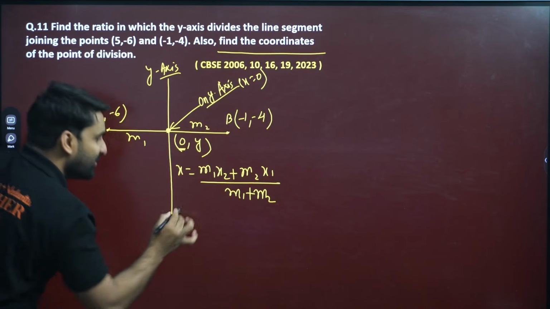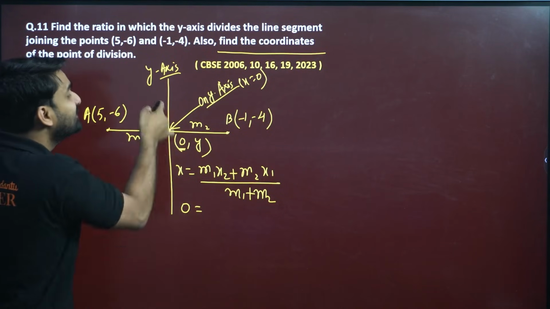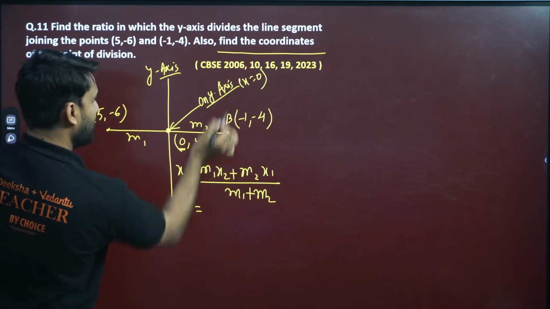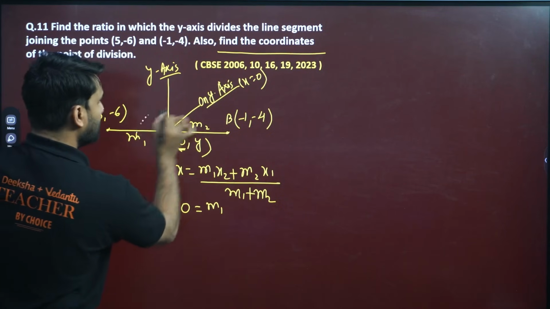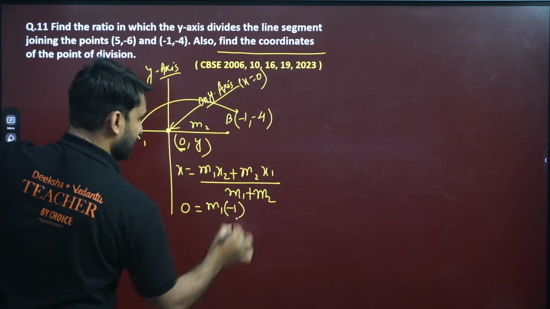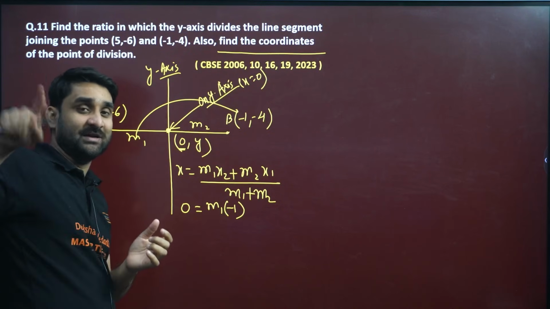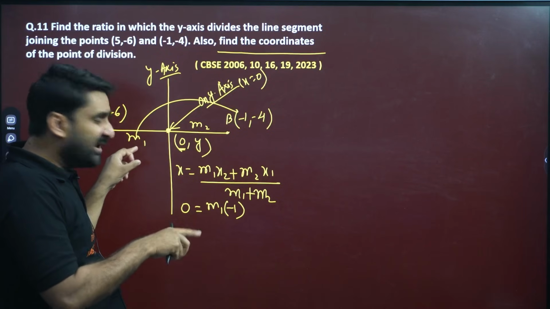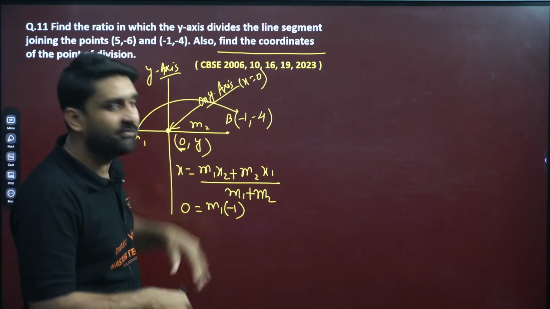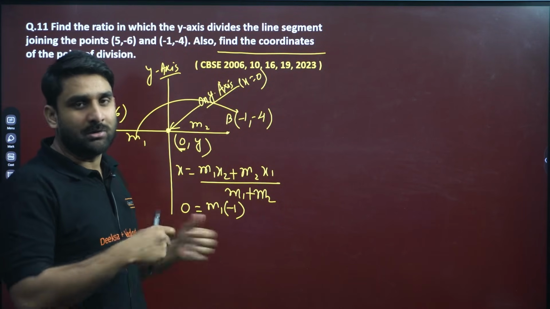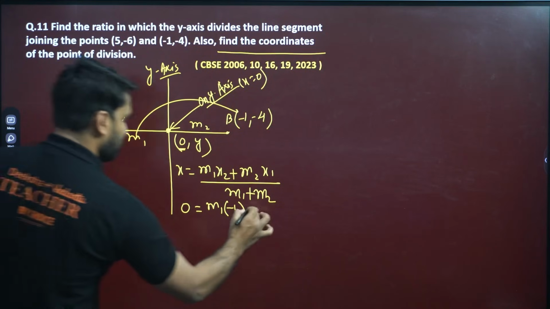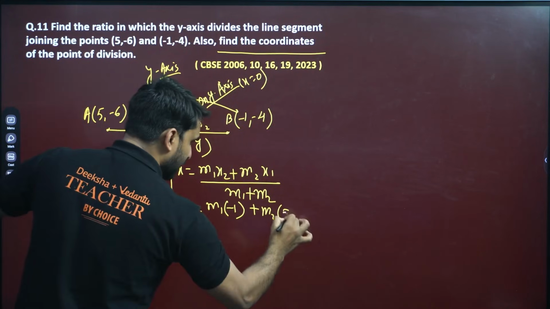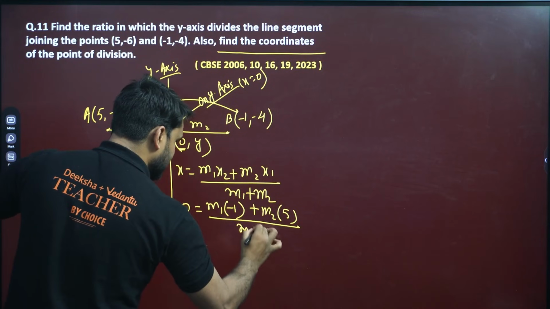So the x coordinate is 0. So can we put 0 here? Why? Because this point is on the y-axis. Right? So 0. m1 into this coordinate. Always we multiply m1 with the far x. Don't take the nearest x. We cannot multiply the nearest one. Plus m2. Where is x? X is 5. So m2 into 5, divided by m1 plus m2.